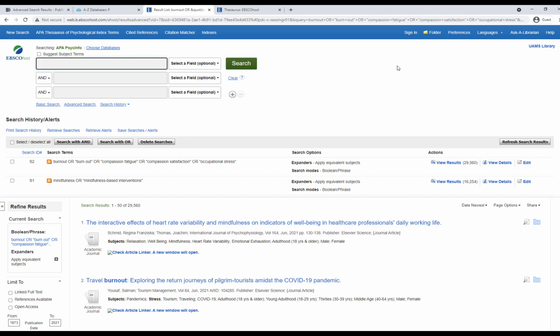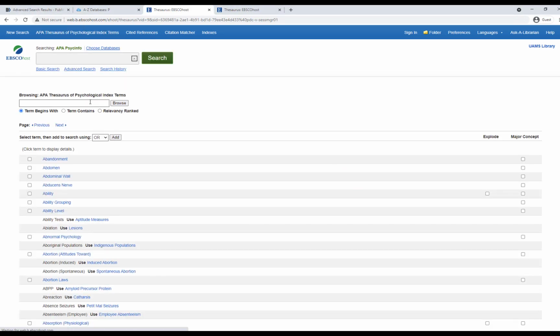Now I've also got to do something a bit special here with health personnel, because I want to explode that term like we discussed back in step 4 of our search tutorial. So I want PsycInfo to search for health personnel or any of the narrower indexing terms underneath it, like medical personnel or allied health personnel, for instance. Now the way I explode a term in PsycInfo is to add it to my search directly from the thesaurus. So I go up here to the thesaurus. I'm going to look for that term.